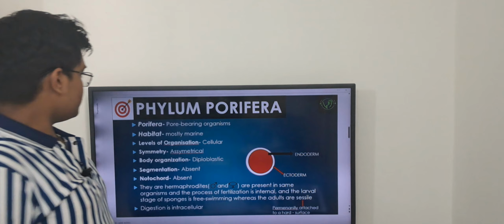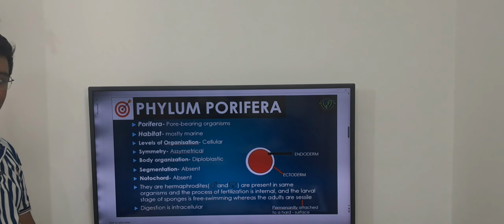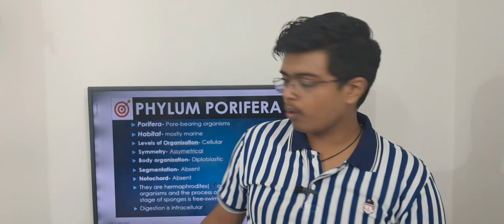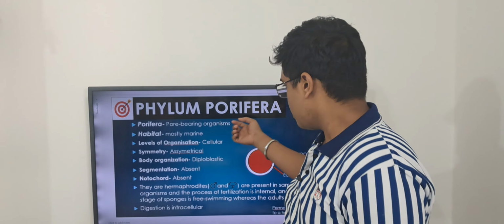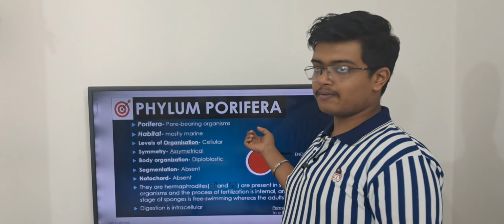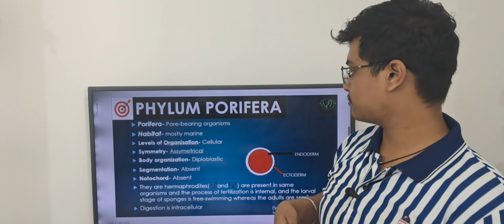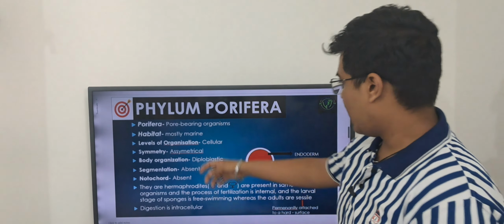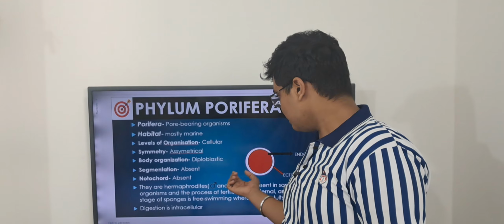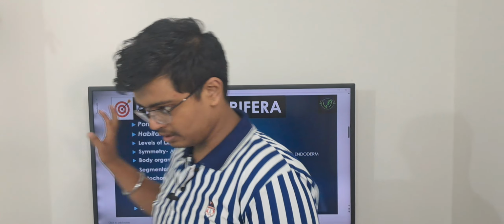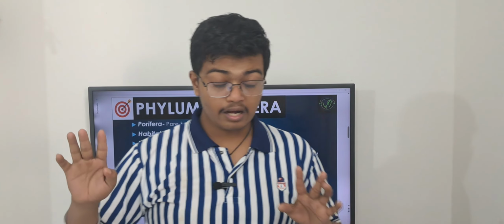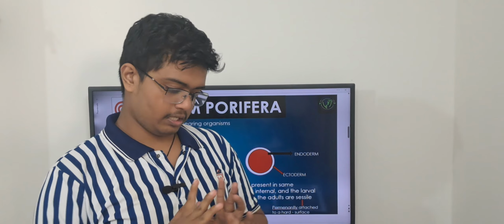What to understand by the word Porifera? Porifera means pore bearing animals, and these are the most primitive multicellular organisms. Their habitat is mostly marine.